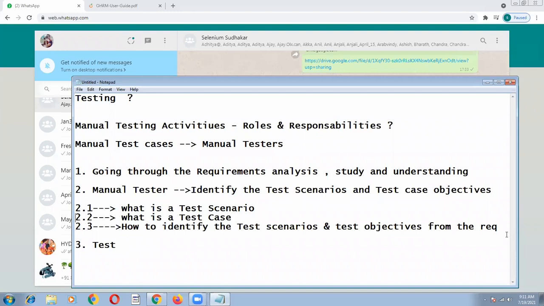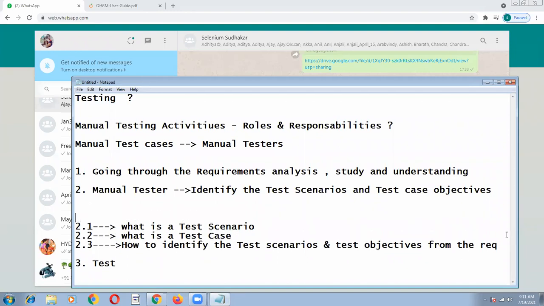The third point: this part we can call the test design phase in testing terminology. The third one is the test execution phase.